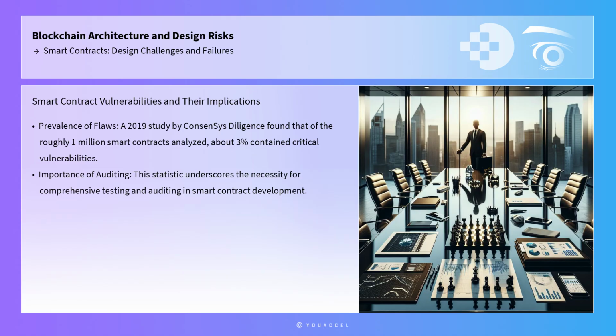Statistics on smart contract vulnerabilities further highlight the need for robust design and testing practices. A 2019 study by ConsenSys Diligence found that of the roughly 1 million smart contracts analyzed, about 3% contained critical vulnerabilities that could be exploited. This statistic underscores the prevalence of security flaws in smart contracts and the necessity for comprehensive testing and auditing.